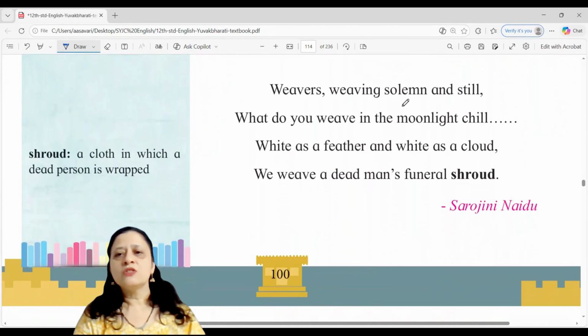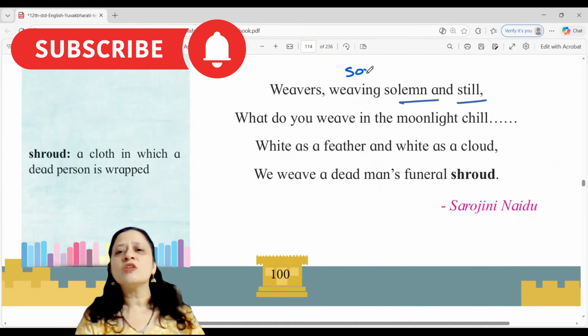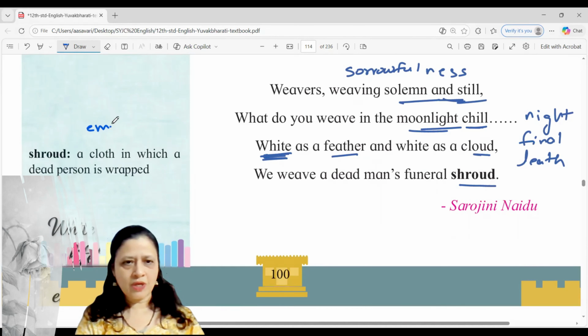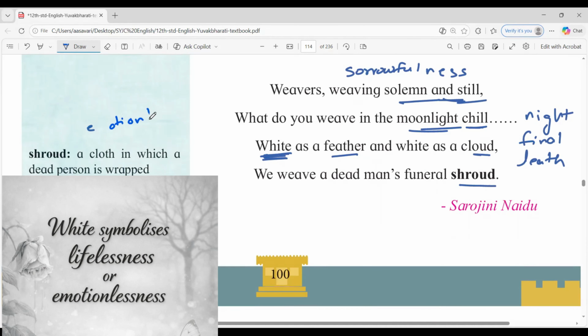Weavers weaving, solemn and still. Okay, the word solemn here means they are silent because there is something sorrowful that has happened. The white color that the weavers have chosen here symbolizes emotionlessness. So there is no emotion, everybody is sad. Okay, emotionlessness.